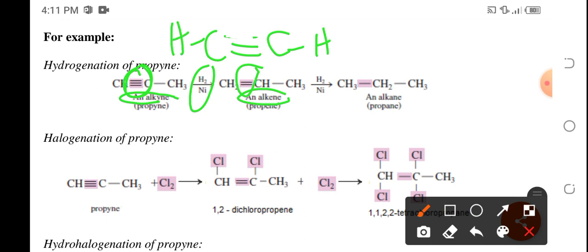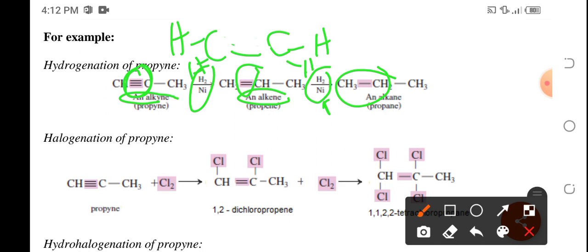However, that would still be an alkene, so a further reaction will be needed. Another molecule of hydrogen will be added with the presence of nickel as a catalyst, such that the double bond will then be broken, and with that broken bond, it could now accommodate another addition of hydrogen.